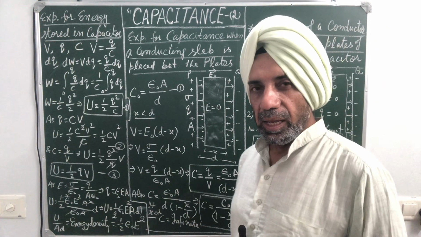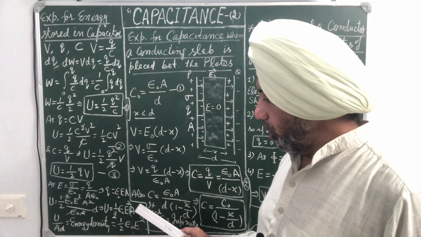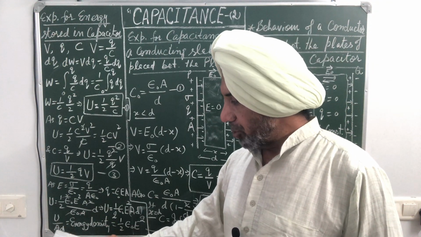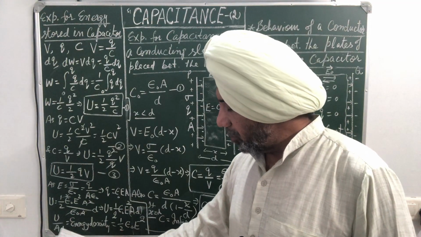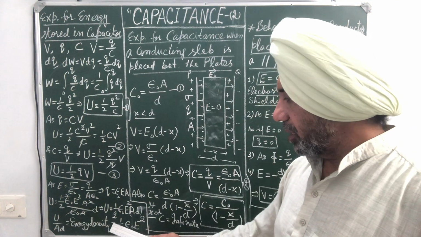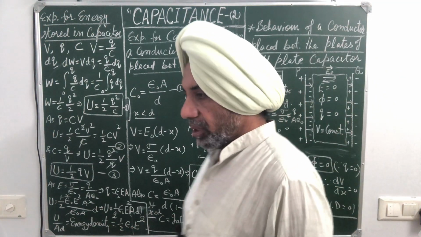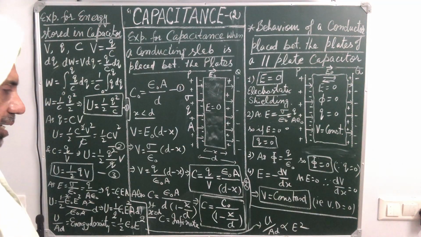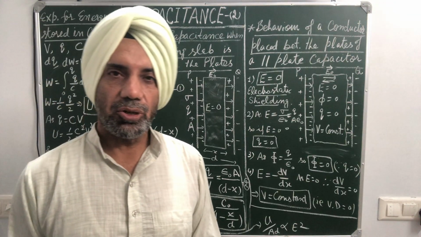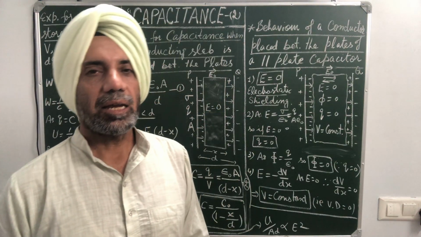What is A into d? A into d is the area of cross section of the plate into the distance between the plates. It means this gives the volume of the capacitor. So from this equation we can find energy stored per unit volume. Energy stored per unit volume is called energy density and is equal to half epsilon naught E square. So energy stored in a capacitor, or energy density, is directly proportional to the square of the electric field between the plates. So this is how we get the expression for energy stored in a capacitor.